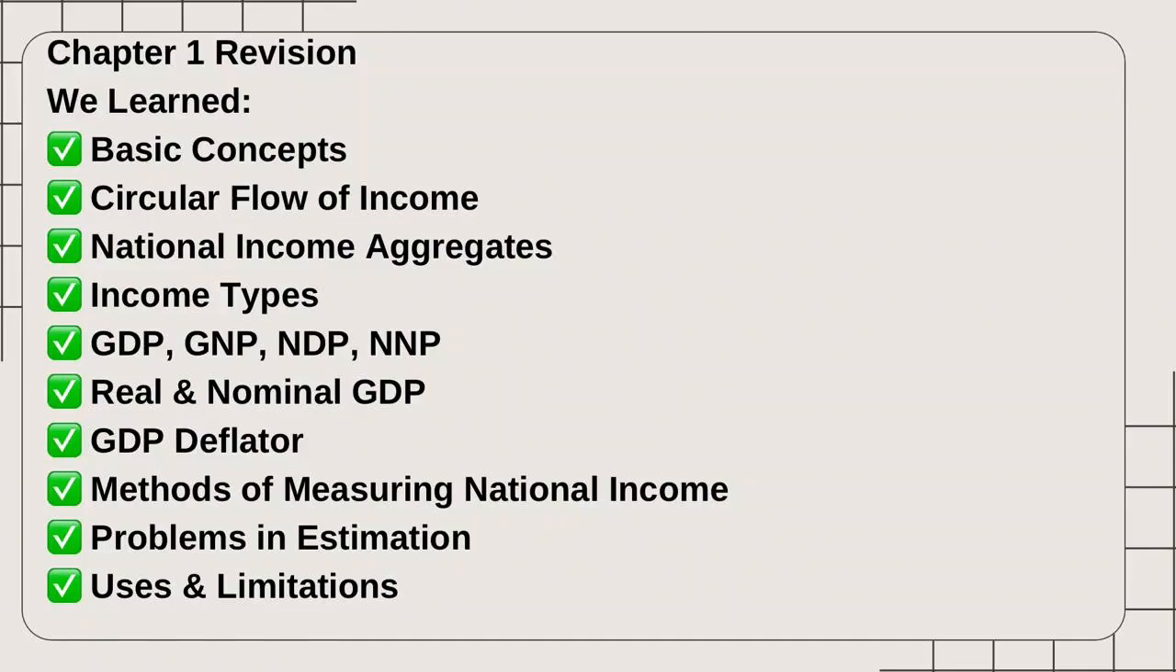Here's one final trick. Whenever you hear the words national income, think of three questions. How much did we produce? Value added method. Who earned income? Income method. Who spent money? Expenditure method. If you remember these three questions, you will never confuse the methods.